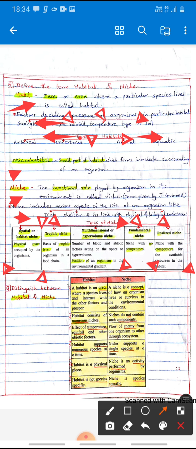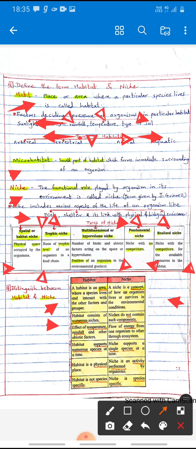So the next question, distinguish between habitat and niche. So first difference, that is habitat is an area where a species lives and interacts with other factors, while niche is the concept of how an organism lives or survives in environmental conditions. So habitat means area, while niche means that concept.